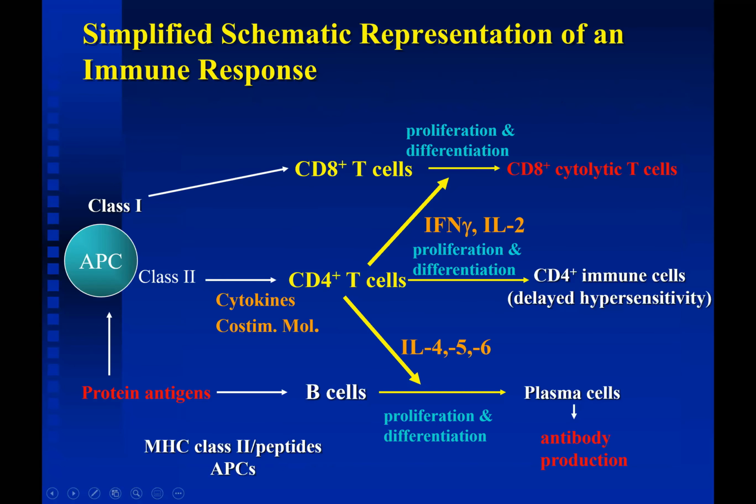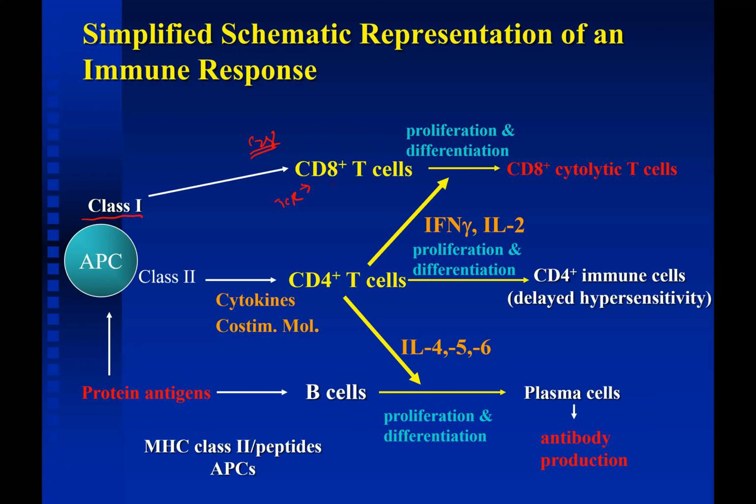This is the simplified representation of the immune responses. MHC class 1, okay, present on the nucleated cells of the body, okay, and along with the antigen presenting cell, it presents to the CD8 cell, the T cell receptor of the CD8 cell, and also the CD28 co-stimulation.